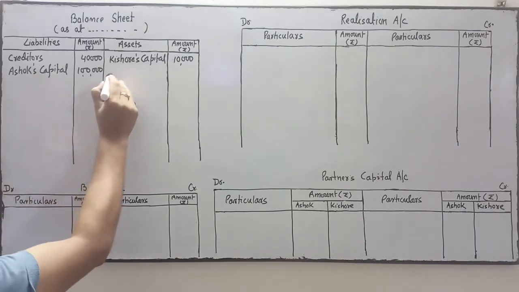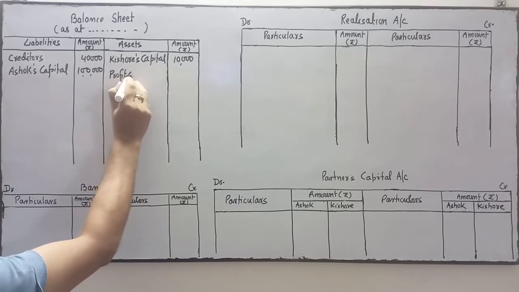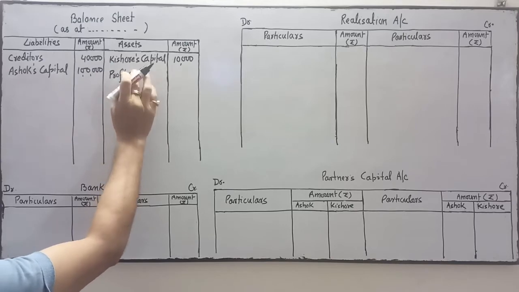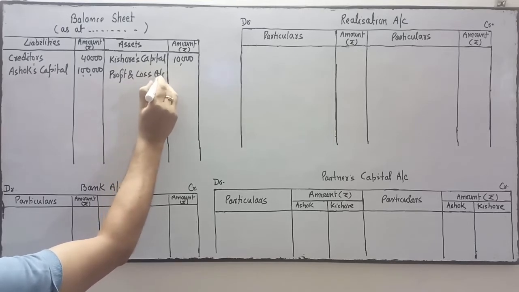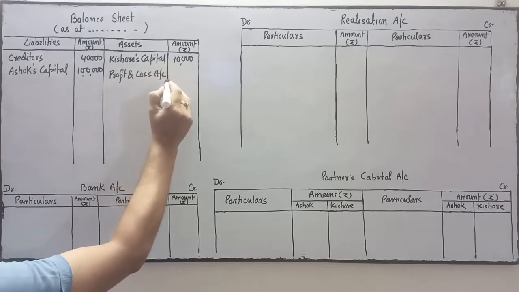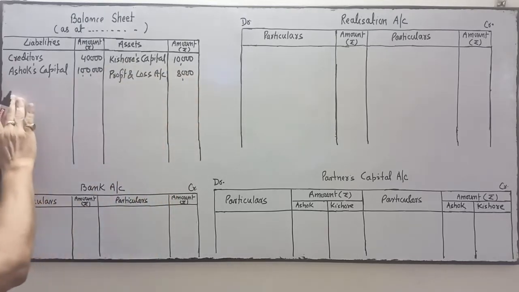Profit and loss account has a debit balance, so we have to write it on the asset side. It is 8,000. If profit and loss had a credit balance, then we would write it on this side.